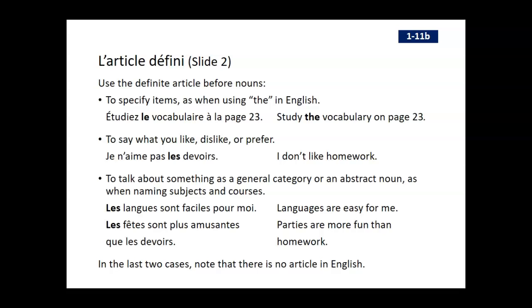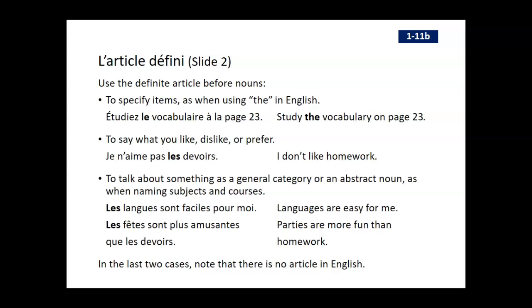So, étudier le vocabulaire à la page 23. So study the vocabulary. Which one? The one on page 23. The makes it specific. Or to say what you like, dislike, or prefer. Je n'aime pas les devoirs. Okay, so I don't like homework. I don't like that as a collection of things. Les devoirs is actually plural in French, whereas homework is singular in English. So that's a little difference between the two.